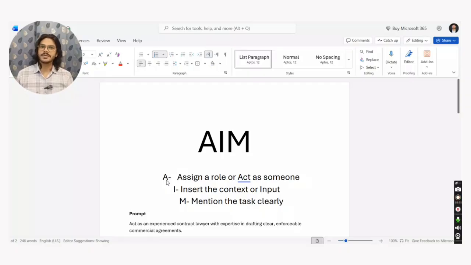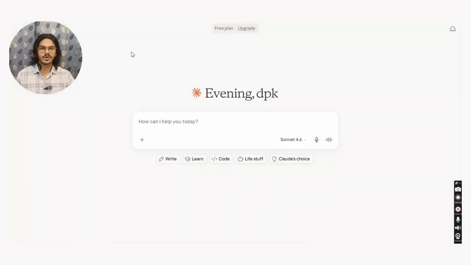And then M stands for mention the task clearly. Basically, you want it in PDF format or Word format, do you want it in legal language, or do you want it in a language which is more friendly for business people? These are the tasks that you will mention to the AI clearly. Now, using this AIM protocol, let's provide a prompt to Claude, and then we will see the amazing draft that it comes up with.